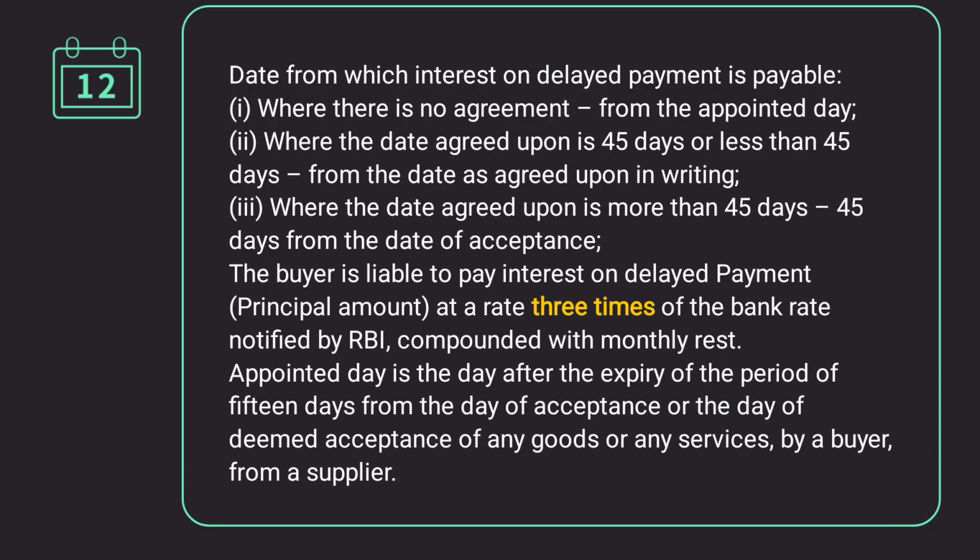So you have to calculate the rate 3 times of the bank rate notified by the RBI, compounded with monthly rests. Appointed day is the day after the expiry of the period of 15 days from the day of acceptance or the day of deemed acceptance of any goods or any services by a buyer from the supplier.